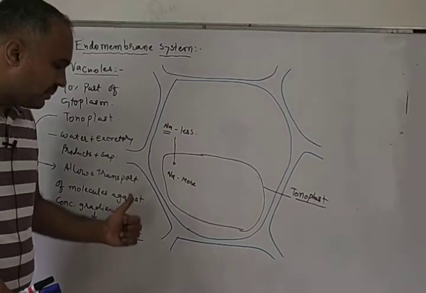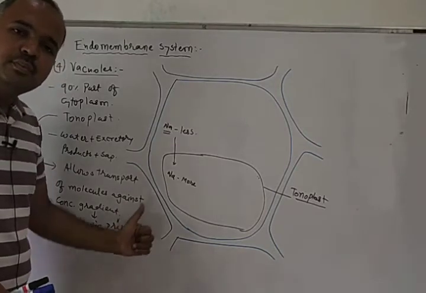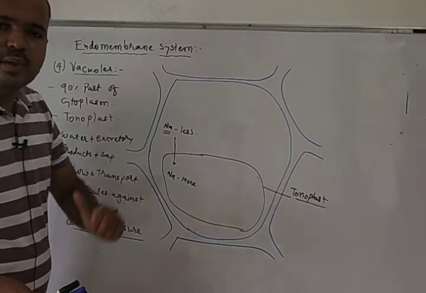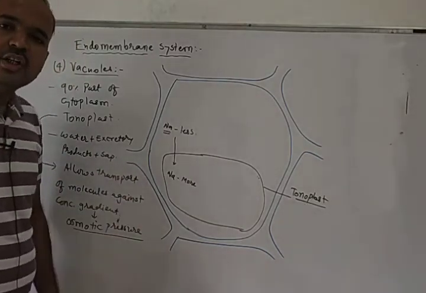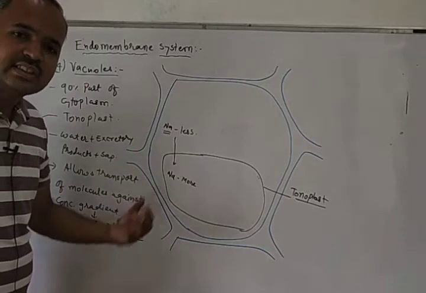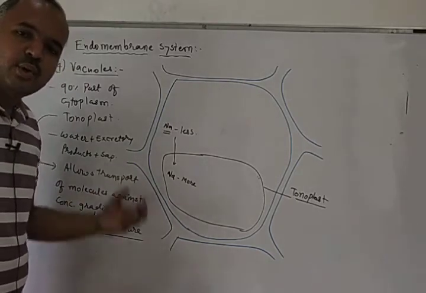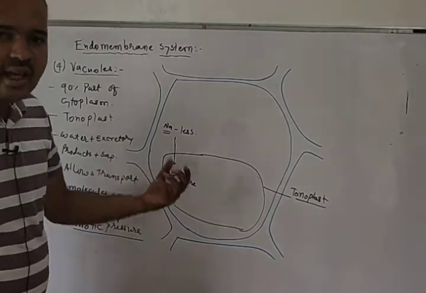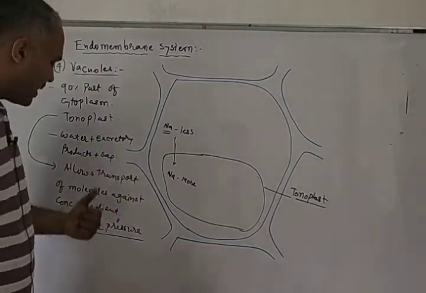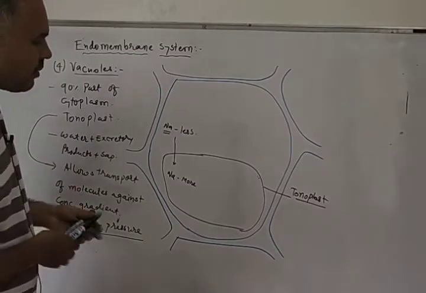plant cell. So in plant cell, who will produce osmotic pressure? Vacuoles will produce osmotic pressure. Why? Because they have high concentration of the ions and molecules inside them. Why? Because tonoplast allowed transport of molecules against the concentration gradient. Okay, so I hope you are clear about osmotic pressure.